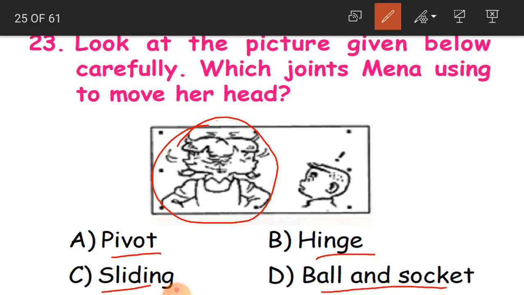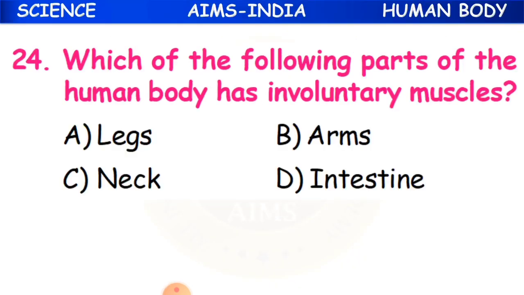So answer is pivot joints. Okay children, and what about this hinge joint? They can have only front and backward movements here, and sliding are like where we have on wrist and ankle. And ball and socket, where you have on our shoulders and hip. So that is why A is the correct option.